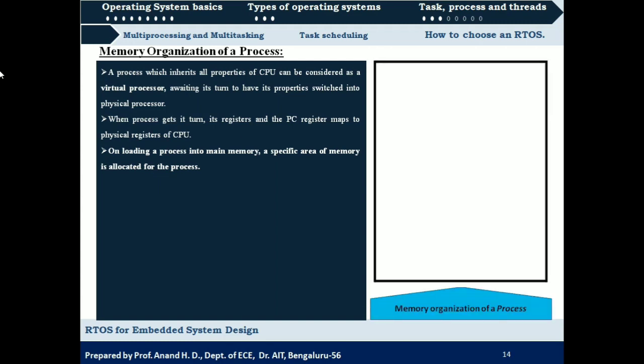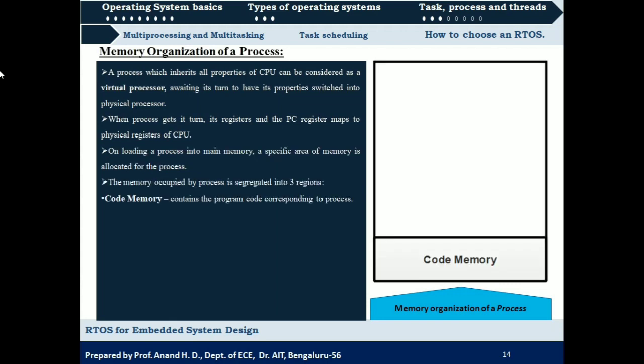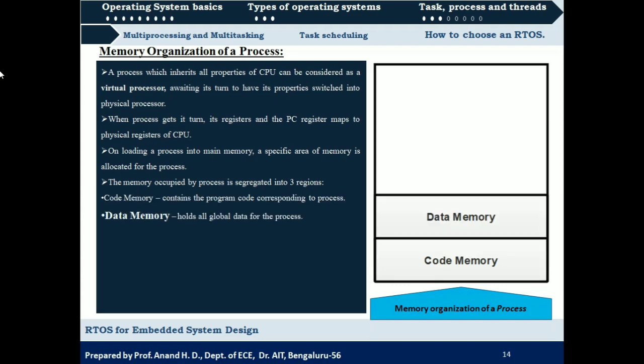So let us consider this to be the memory that is allocated for a particular process. The first part of the memory allocated will have code memory. It contains the program code corresponding to a process. The code that is required for executing a process will be stored in this memory. The next part is data memory. This is going to hold all the global data for the process. So the data that is required for execution of that code will be stored in data memory.